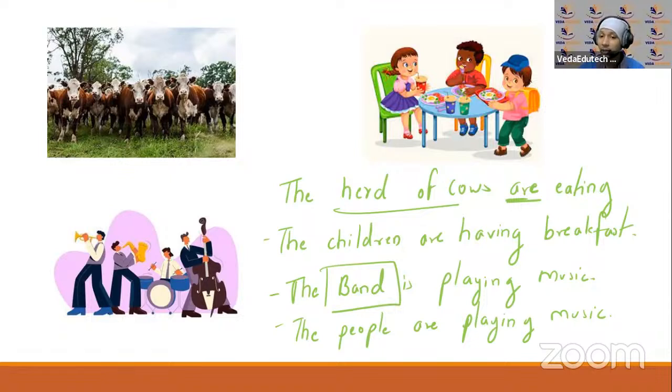Okay, are the children having breakfast? Yes, the children are having breakfast. Right? Are the herd of cows eating? No, the herd of cows are not eating anything. Right? Like this. Okay. So yes no questions जो हो जाता है, all the helping verbs what you use, they are known as yes no questions.